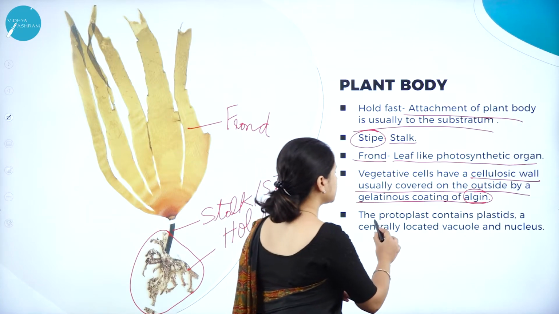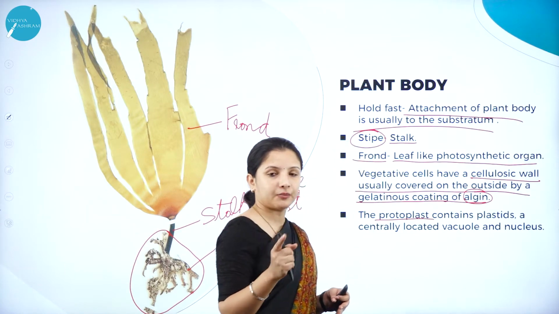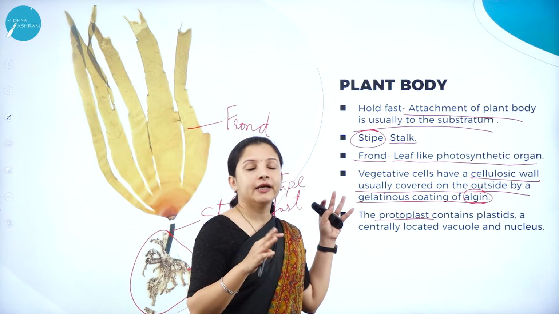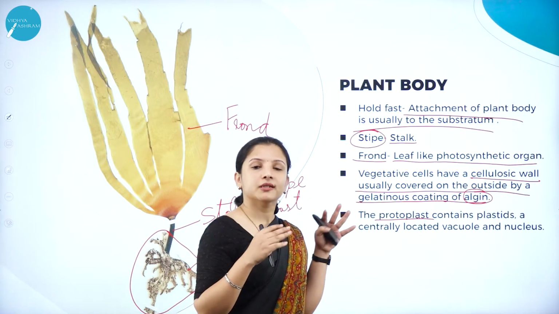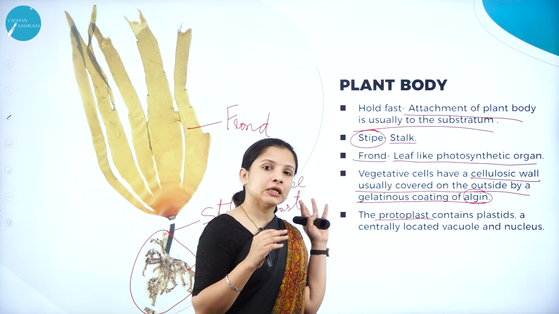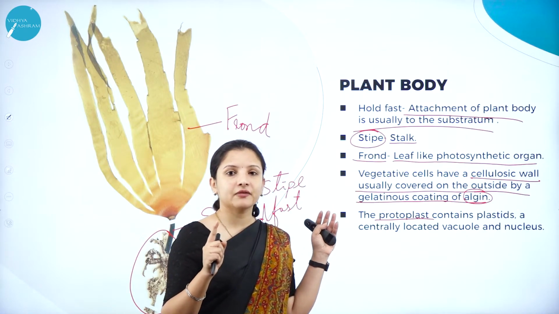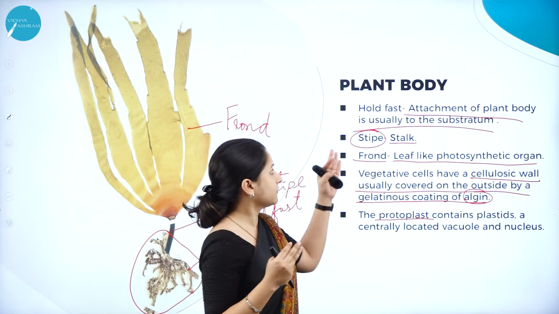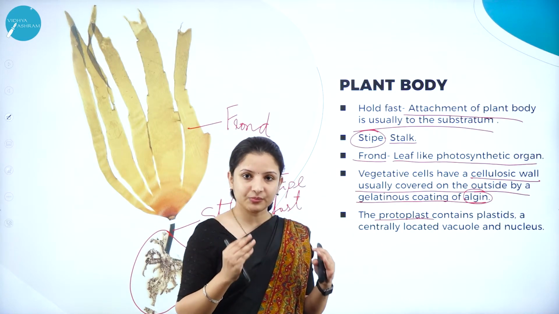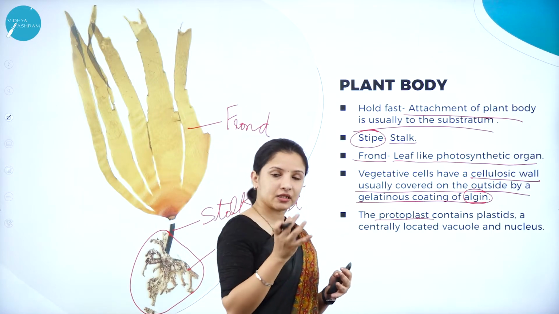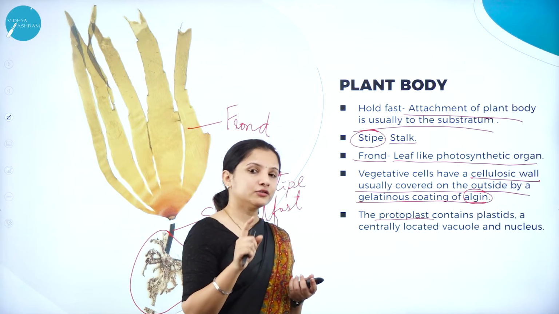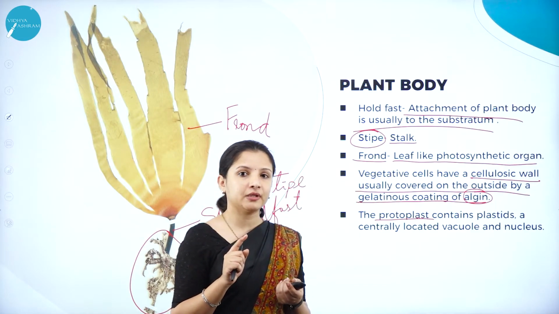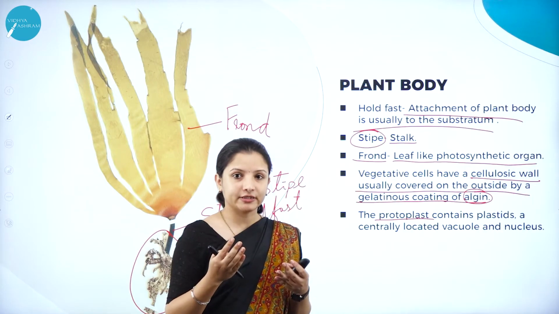The protoplast is something related to the chloroplast itself, but in Phaeophyceae members it is called the protoplast. In green algae, that is in Chlorophyceae members, we called it the chloroplast, but in Phaeophyceae members we call it the protoplast. And do you remember what was there in the chloroplast of Chlorophyceae members? It was the pyrenoids, right?